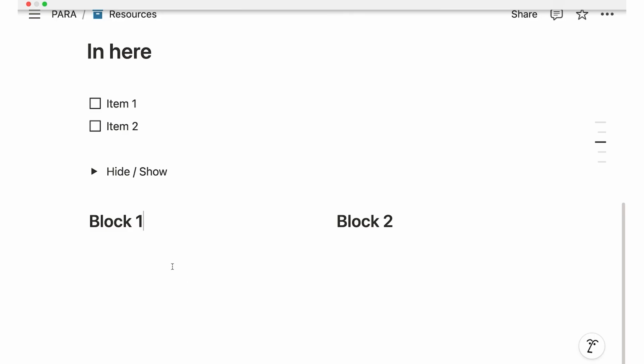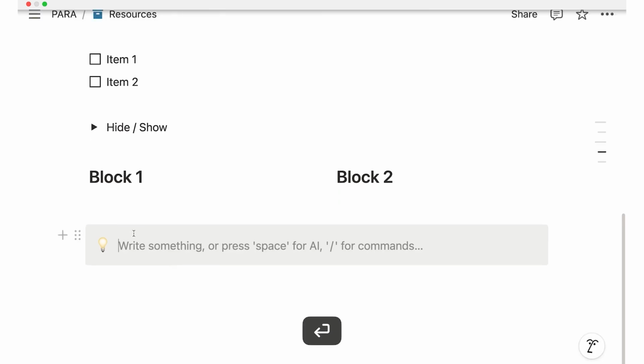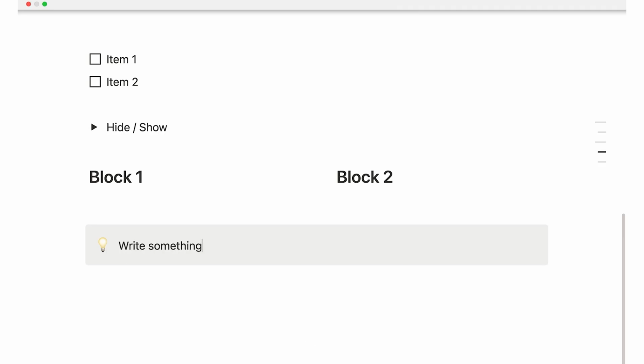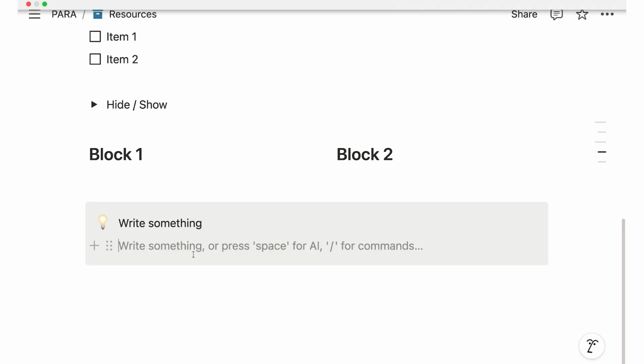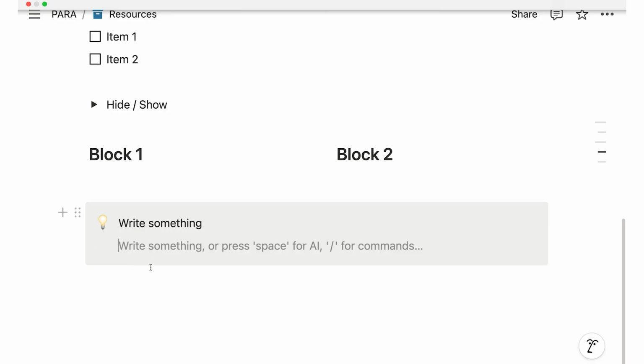And then the last block that I want to talk about is a callout, which is probably one of my favorite blocks in Notion. So let's type slash callout. And what happens is you automatically see I have some color and I have an icon here. And I can now write something. And if I press enter, I have more space inside this callout, right? And I can have something where I say, okay, this is very important for this page.